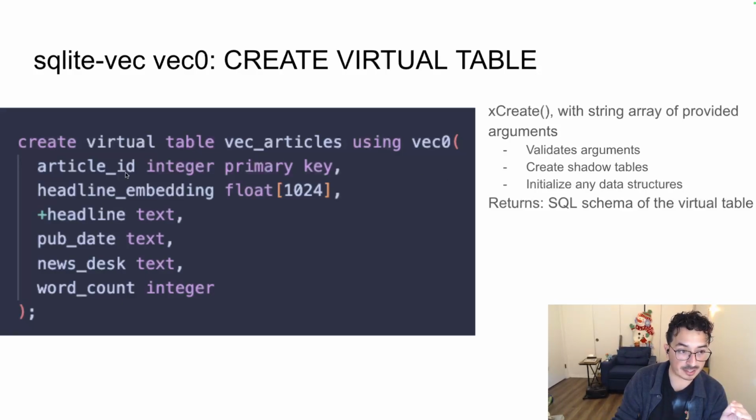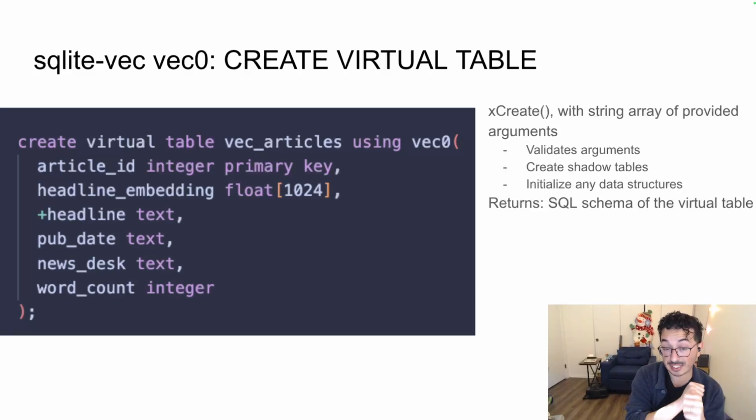In this case, there's going to be 1, 2, 3, 4, 5, 6. So SQLite will provide an array with 6 string elements saying, hey, someone wants to create a table with these columns. Is this a valid table? So what SQLite-vec does is parse through all these different column definitions. It'll parse through article_id, integer, primary key, and make sure it's correct. It'll make sure that at least one vector column was created. In this case, this is the headline_embeddings column. It will parse through all the different metadata columns that are also a part of this. And at the very end, it'll say, hey, yeah, this is a correct table, and you're okay to query it.